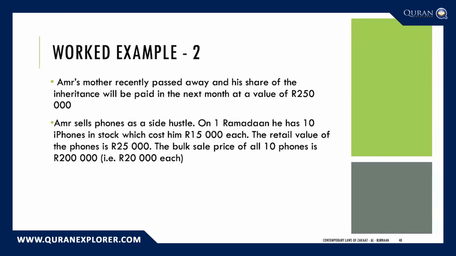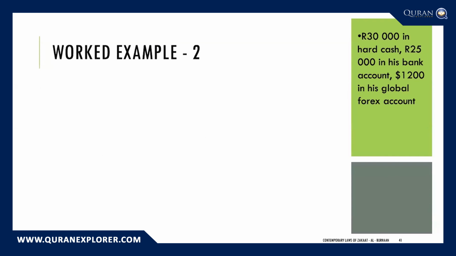Amr also sells phones as a side hustle. On the 1st of Ramadan, he has 10 iPhones in stock, which cost him 15,000 rand each. That's the cost price. If he has to sell this on the market, the retail value is 25,000 rands. And if he had to do a bulk sale of all 10 phones at one shot, it would be 200,000 rands for all 10, 20,000 rand each. So these are the three values that he has for the phones that are in his possession.